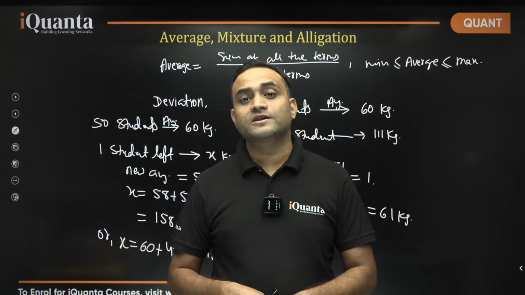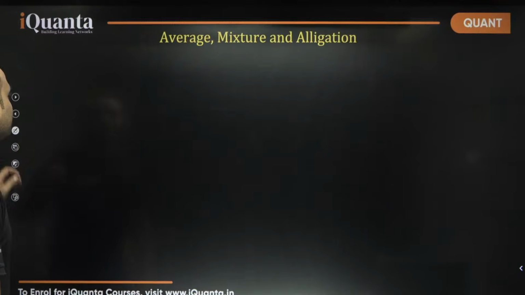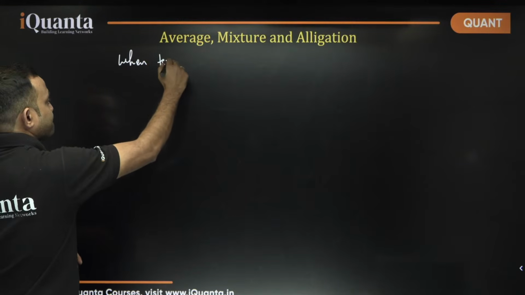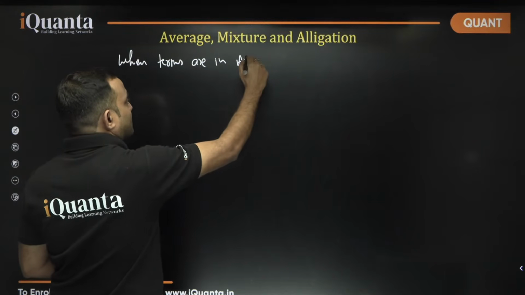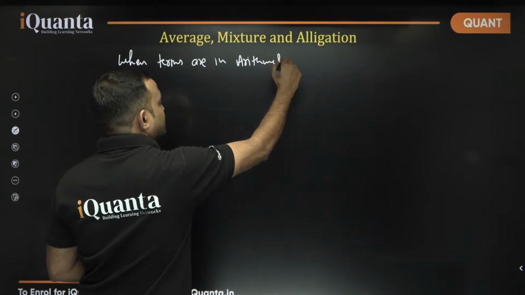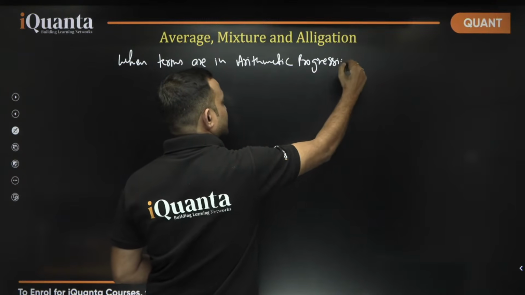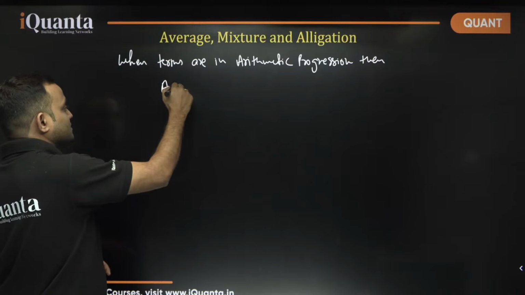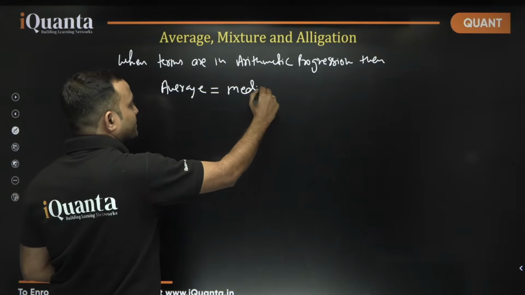नाउ अपार्ट फ्रॉम दिस एवरेजेस में और क्या है हमें समझने को? When terms are in arithmetic progression, that is also important, that when terms are in arithmetic progression, then the average of all the terms is equal to the median.